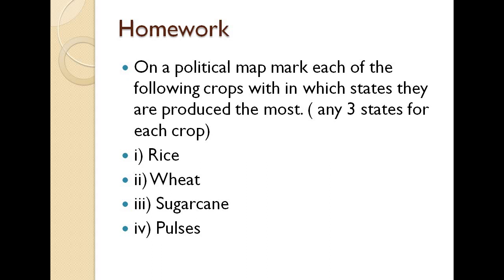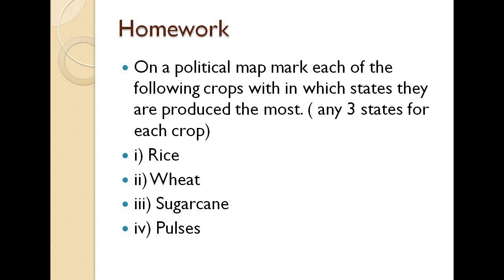Then the homework for today is that on a political map you have to mark each of the following crops within which states they are produced the most. Any 3 states you can prefer for rice, wheat, sugarcane and pulses.